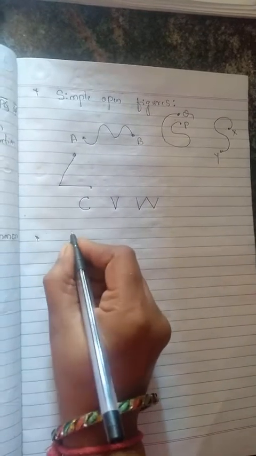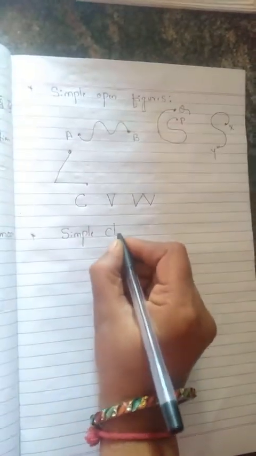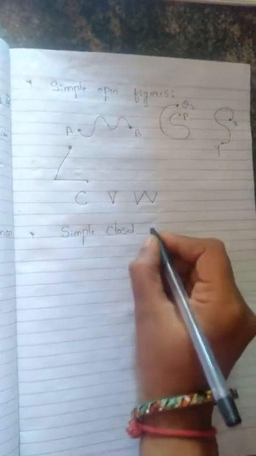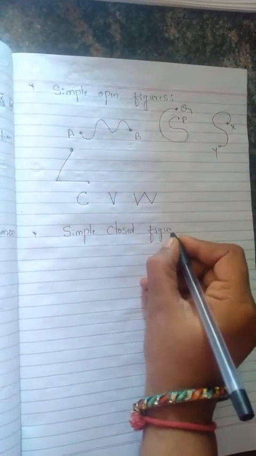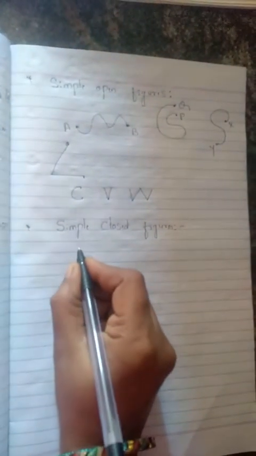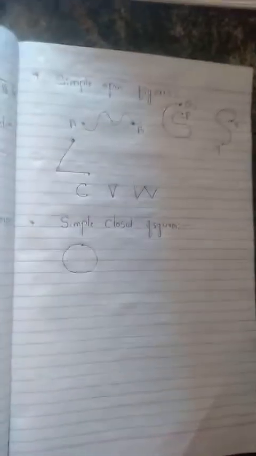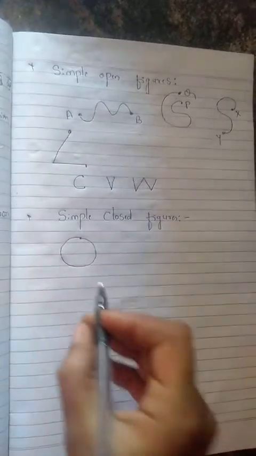Next will come simple closed figures. What do simple closed figures mean? The starting point and ending point are the same.